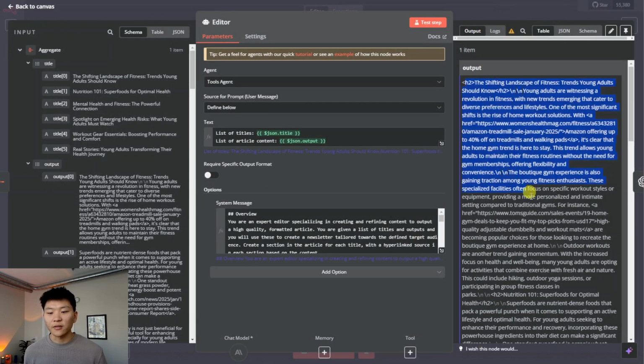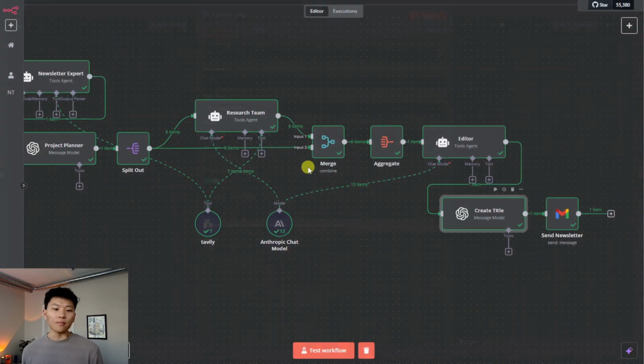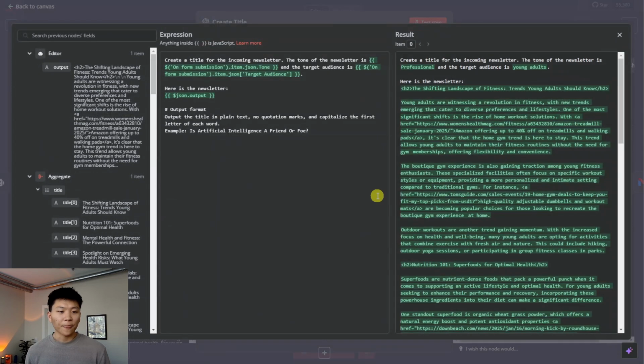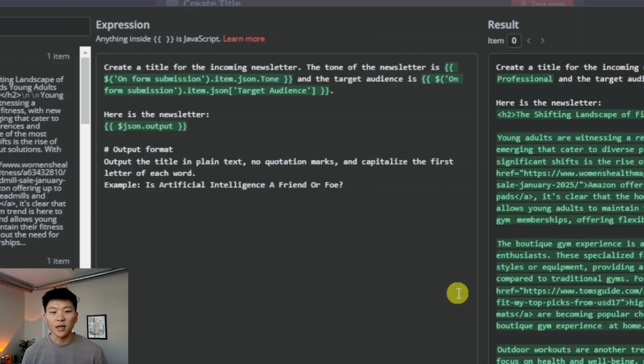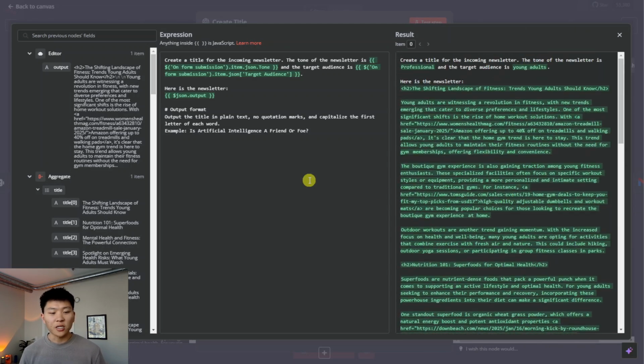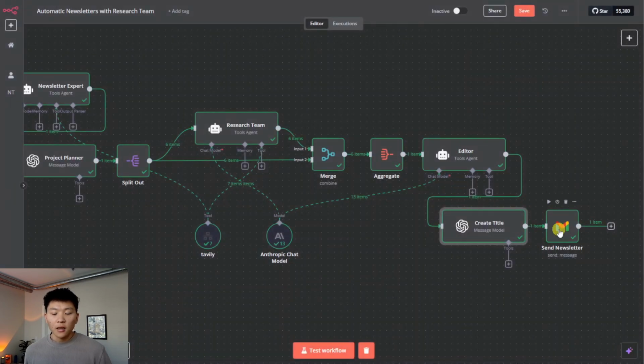As you can see, we've got it formatted over here in that HTML format. And then finally, we just fed it into this GPT-4o mini message and model node. It's a system prompt where we said create a title for the incoming newsletter. The tone of the newsletter is professional. The target audience is young adults. Here's the newsletter, and then we just give it the whole newsletter. And then at the end, we said output the title in plain text, no quotation marks, capitalize the first letter of each word, and then we gave it an example of how that looks, and now we're getting it like that. So that's pretty much it.